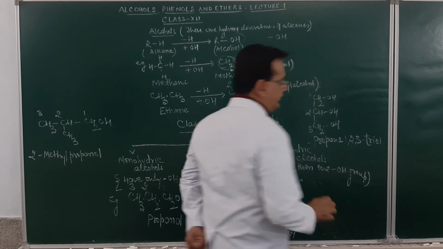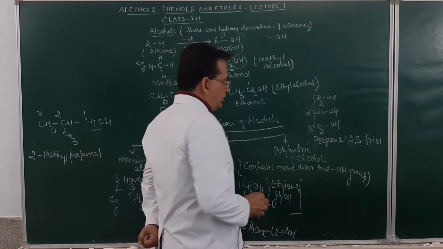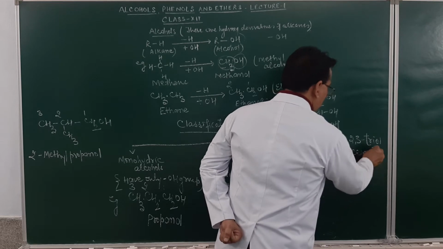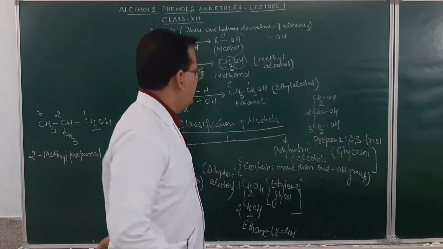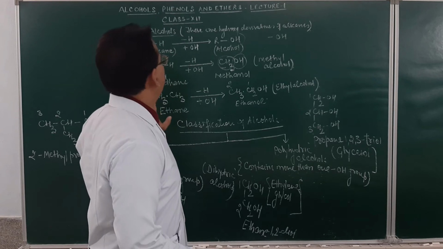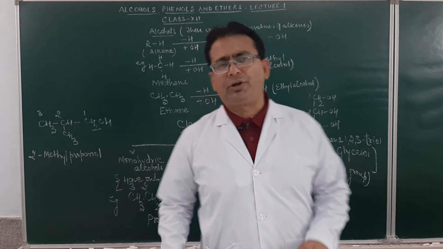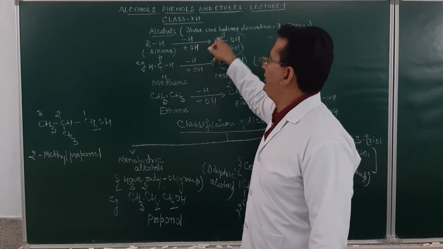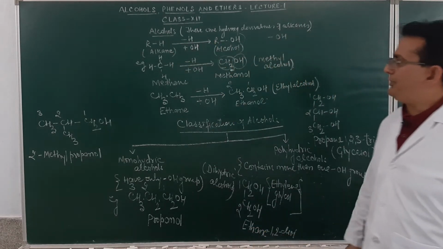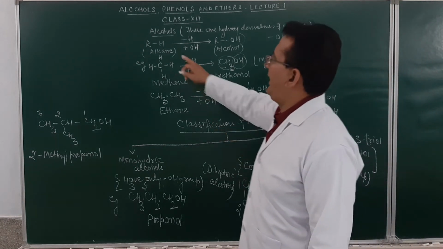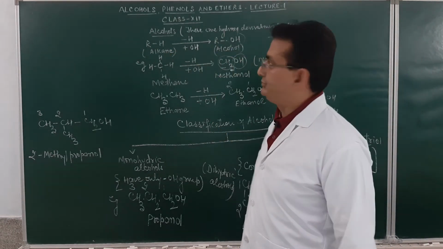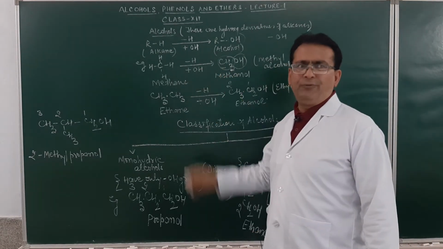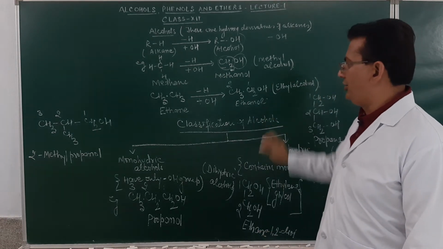Am I getting clear, student? Now, this otherwise is very commonly known by the name of glycerol. Tell me whether I am getting it clear or not. So, which chapter have we started today? We have started the discussion of alcohols, phenols and ethers. What are alcohols? They are hydroxy derivatives of alkanes. How are they obtained? By the replacement of an H by an OH group. Like from methane, if you remove H and substitute OH, it will be methanol, similarly ethanol.